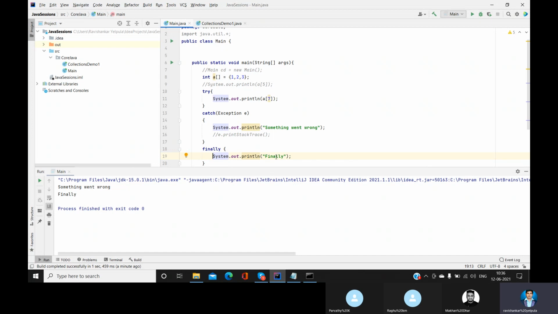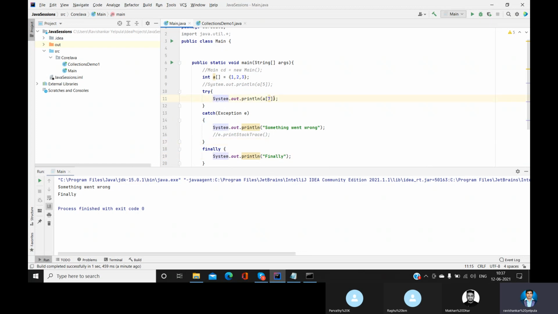You don't want to interrupt or hinder the execution of that particular block of code, so you put it into the finally block. I'll tell you an example. When you are trying to access a database, whenever you create a connection, you should close that connection before you stop the execution of the program. Then how to do that? We'll try to show this.